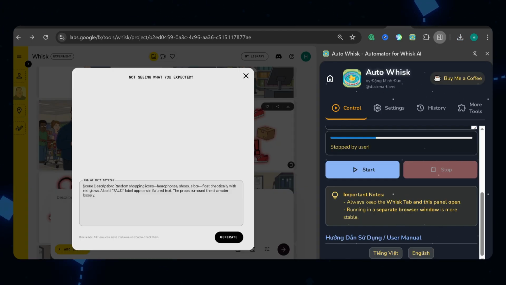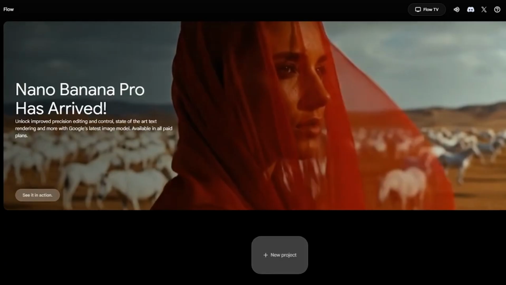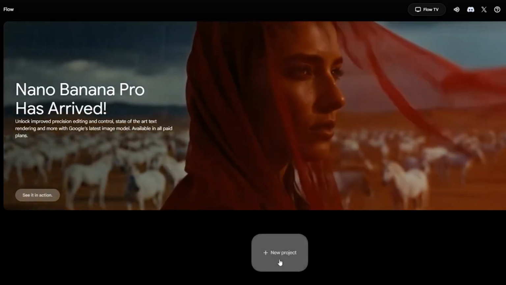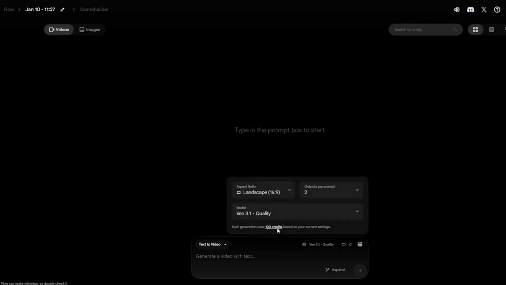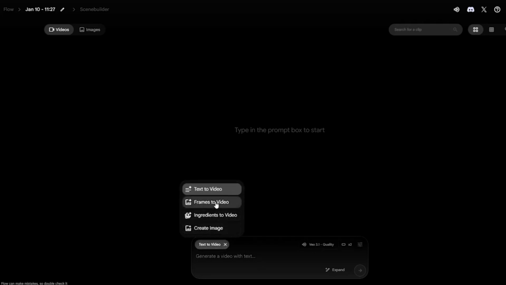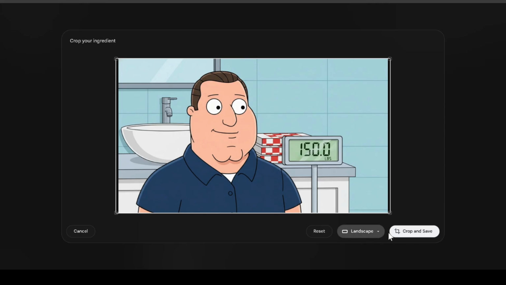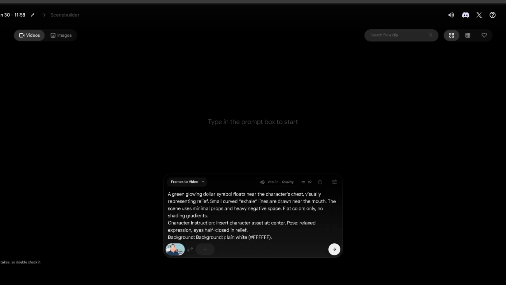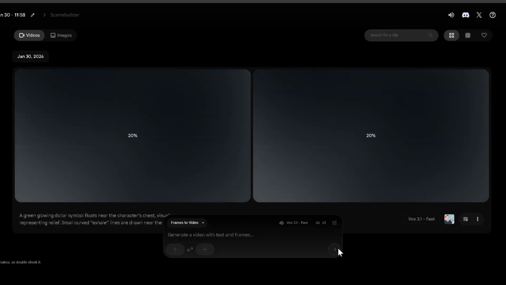Once your images are generated, it's time to animate them. Head over to Google Flow and create a new project. Make sure the quality model is selected. This gives you the best output. Switch to frames to video mode. Upload your first image. For the animation prompt, you don't need anything complicated. You can literally reuse the same prompt you used to generate the image. Generate the clip. Repeat this for all your images.